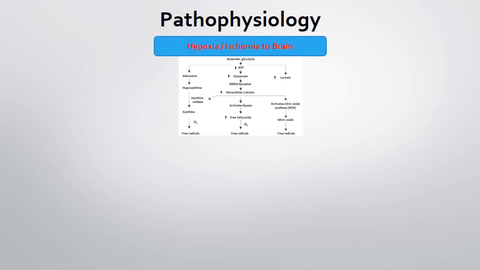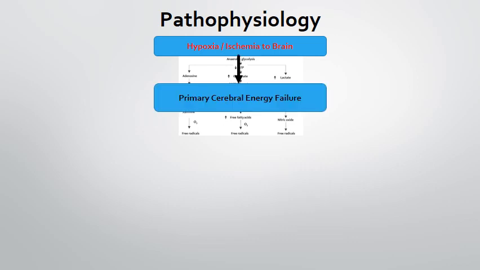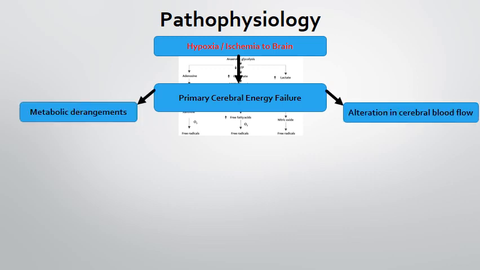This in turn leads to what we call primary cerebral energy failure. And this primary cerebral energy failure leads to metabolic derangements, the metabolic acidosis because of lactic acidosis and hypoglycemia, and they can also lead to alteration in the cerebral blood flow because of loss of autoregulation to the cerebrum as far as blood flow is concerned.